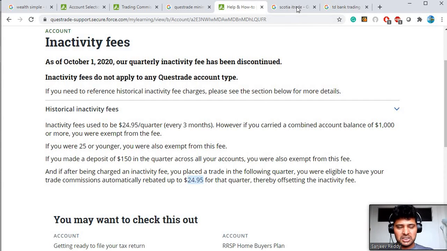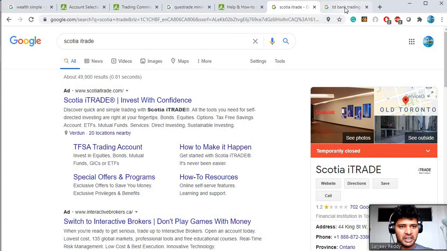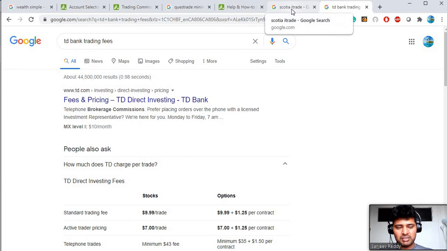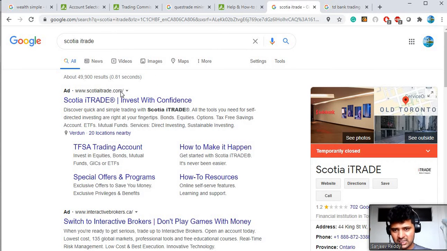And then the third one is the institutions, meaning all the banks, like Scotiabank, TD Bank, and RBC, and each of them has their own trading platform. For example, Scotia has Scotia iTrade. TD has its own trading platform. You can use that one as well. In that you can buy all the OTC stocks and all the funds, and whatever funds you transfer from your checking account to your trading account are immediately available, and you can hold USD as well. There is no problem with that.